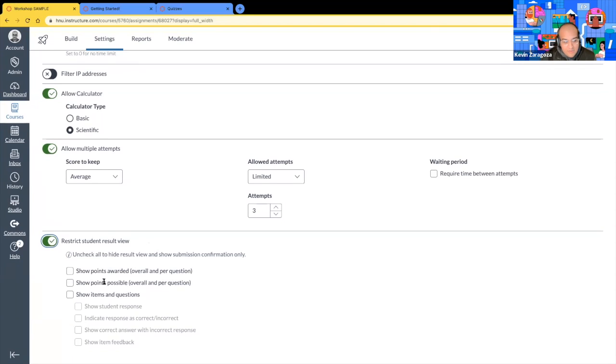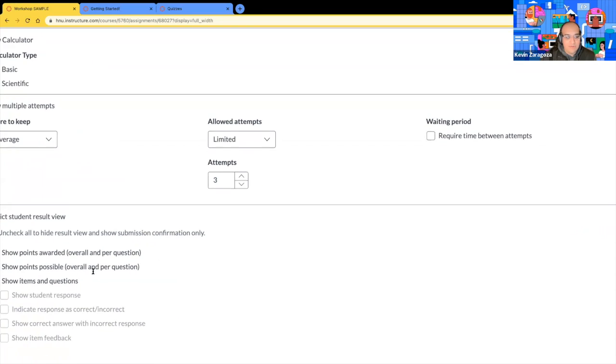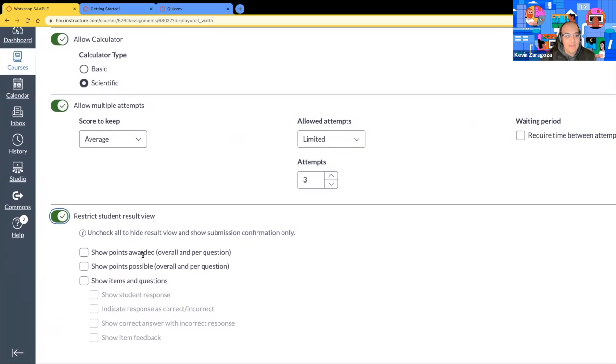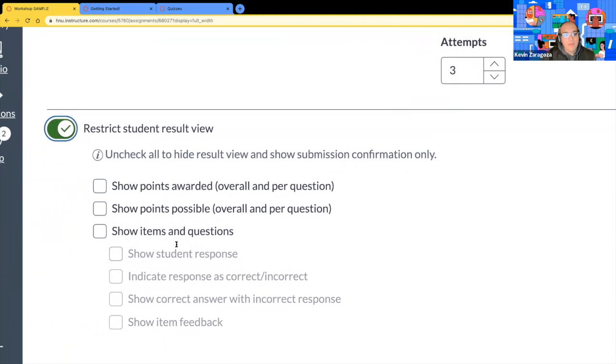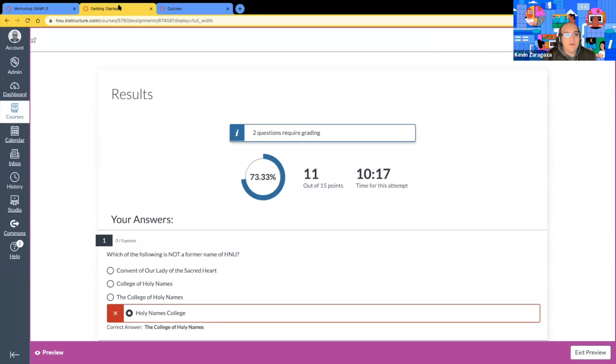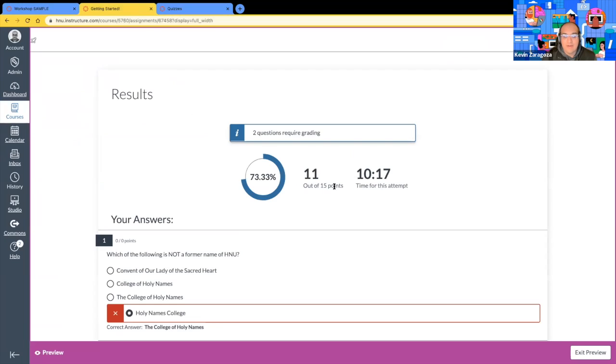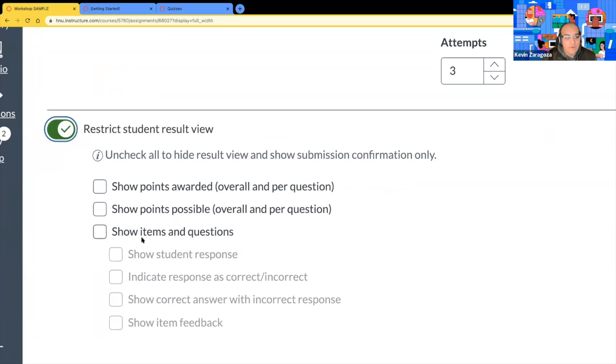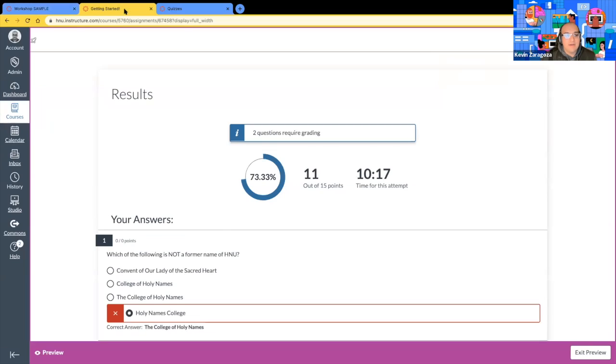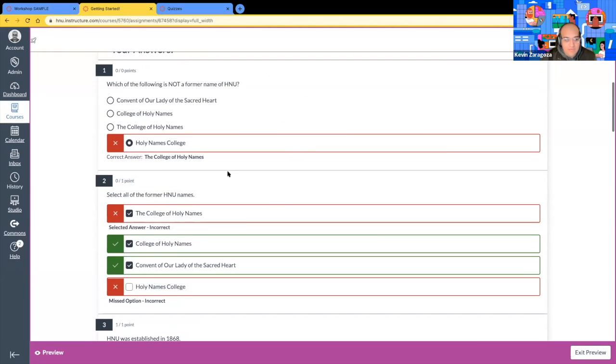Let's go through these options one by one because we do want to clarify what this is. So let me zoom in. Show points awarded overall and per question. So the show points awarded in this area right here, 11 out of 15 points. Show points possible. That's this area right here, 15. Show items and questions. This part right here is all of this within the questions.